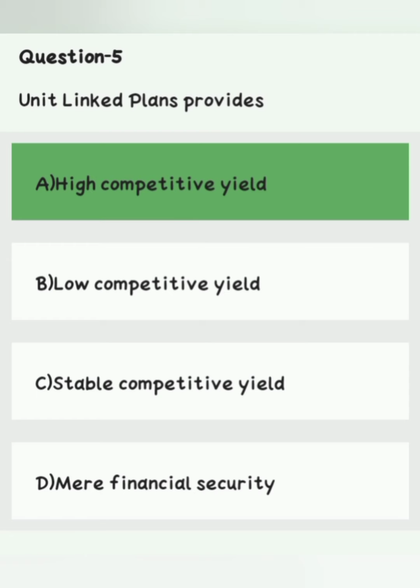Question number 5. Unit link plan provides: option A, high competitive yield. Option B, low competitive yield. Option C, stable competitive yield. Option D, mere financial security. Right answer is A, high competitive yield.